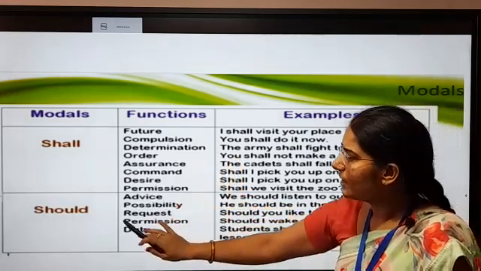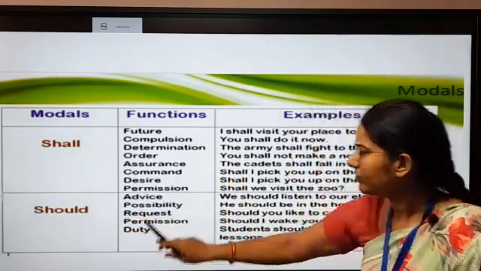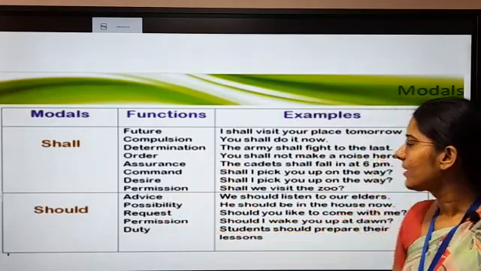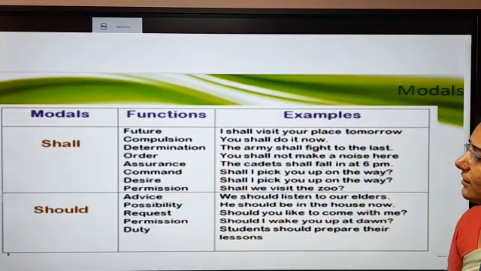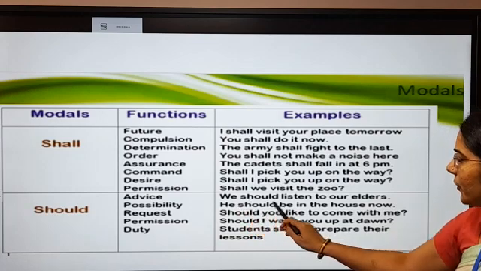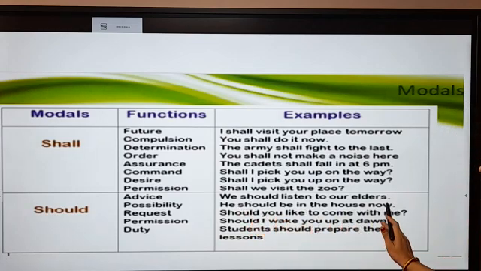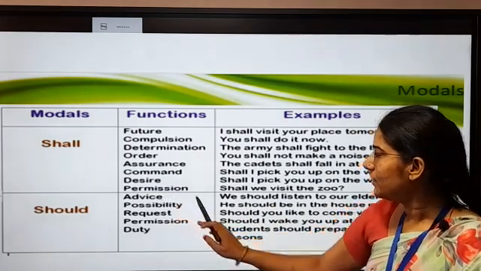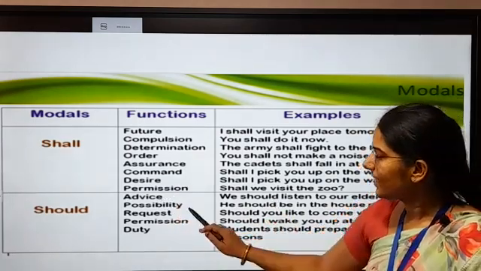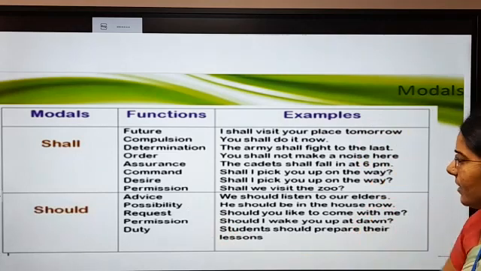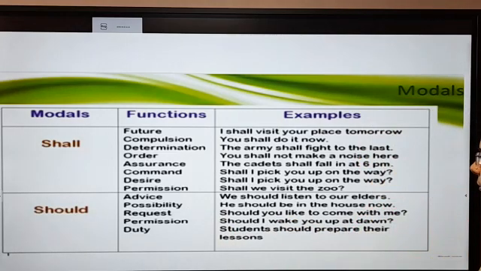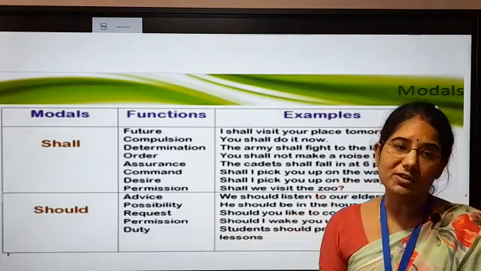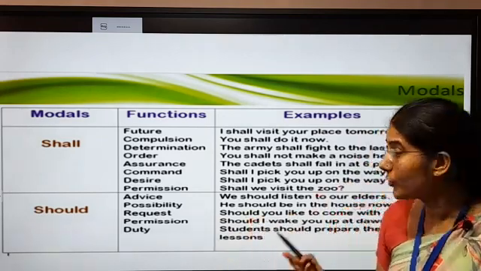And the next one is should. Now the function of should is advice. We use should in the case of advice. We should listen to our elders. So in the case of advice we use should. Next is possibility. He should be in the house now. There is a possibility कि वो अभी घर में होगा. There is a possibility that he should be in the house right now.